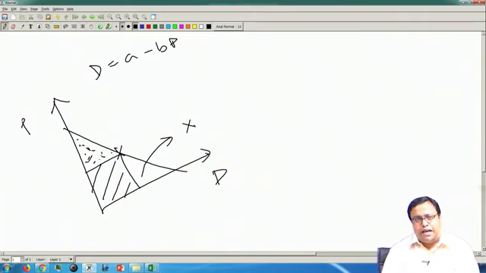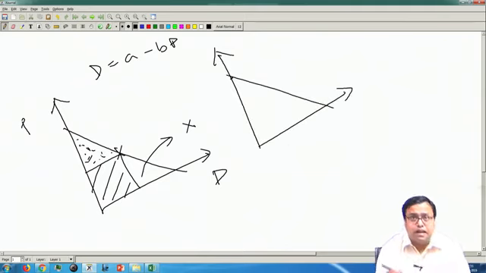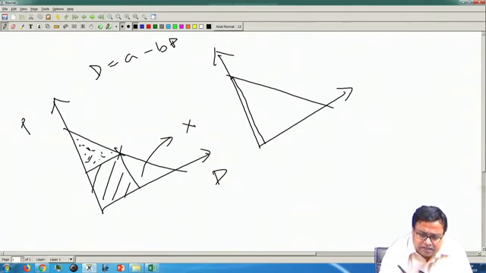But if I have the power to have multiple pricing, the first thing I will do is price at a very large price, and I get this much of the sales. Then in the next time period, I will reduce the price by a small delta, and I get a little bit more.